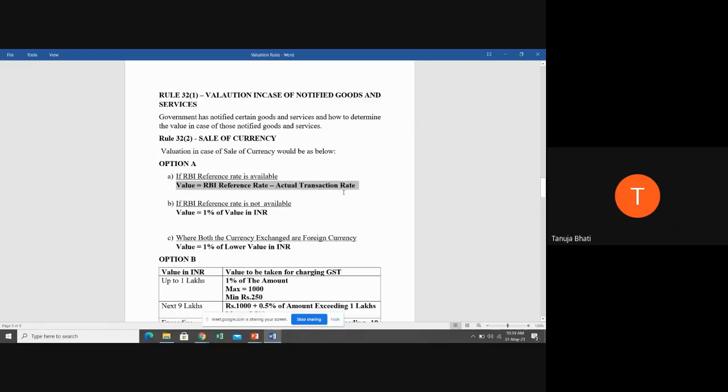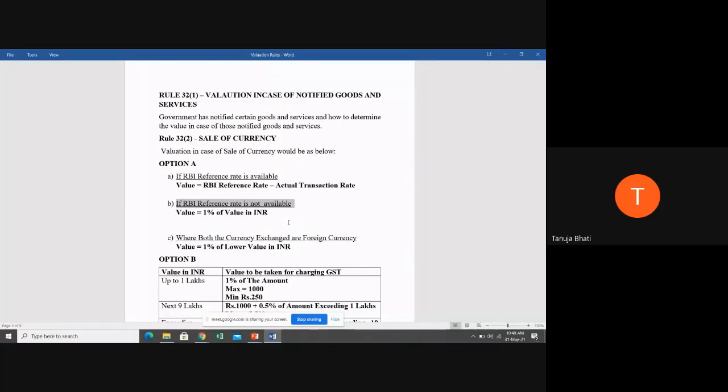RBI reference rate minus actual transaction rate. Whatever is the actual transaction rate, minus it with RBI reference rate, you will get the value. Multiply with the number of units that you are exchanging. If RBI reference rate is not available, see students, RBI issues RBI reference rate in respect of the currencies exchanged against Indian currencies, but it does not issue the reference rate for all the currencies in the world. It does not issue.